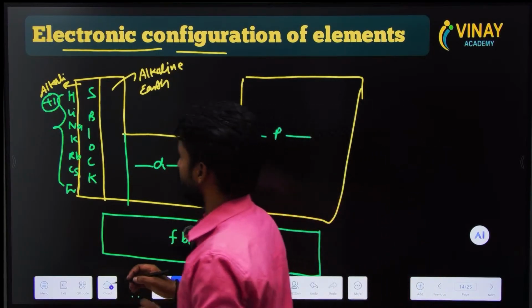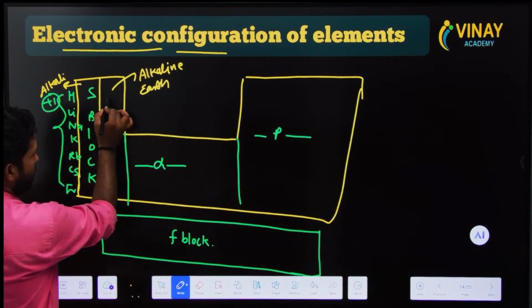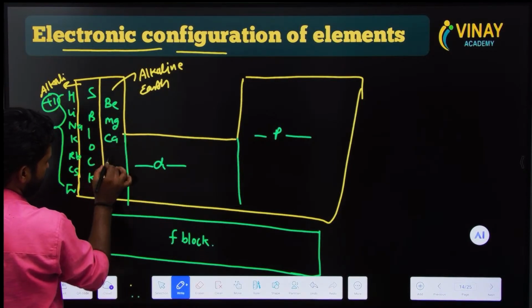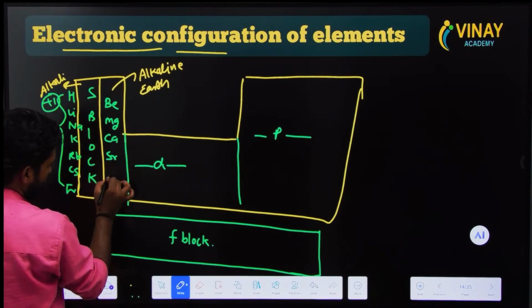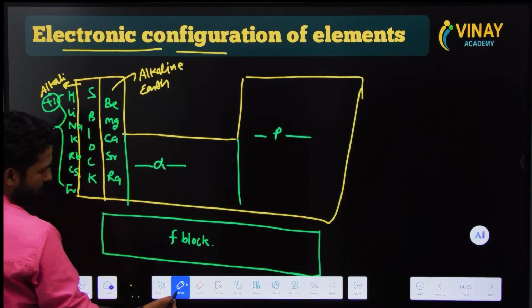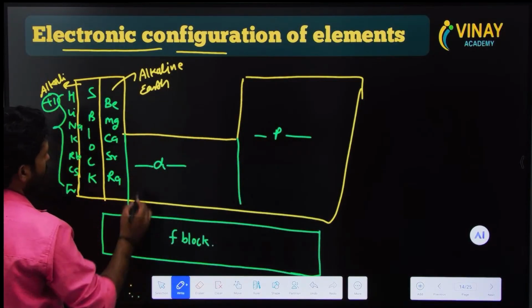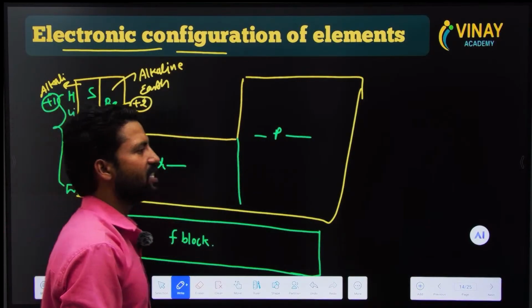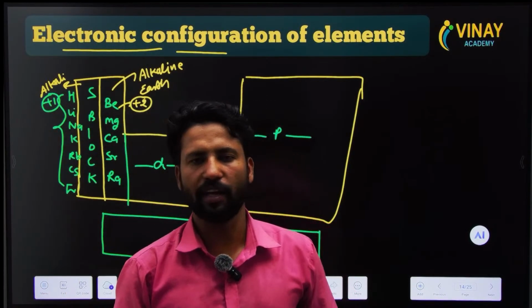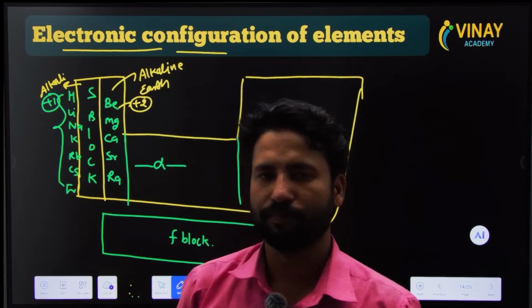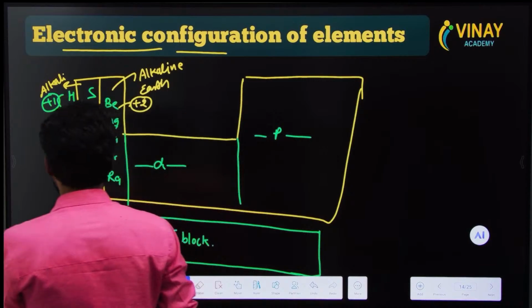Okay. If we see in group 2, that is beryllium, magnesium, calcium, strontium, and radium. If we configure the elements, then we will get the valence electrons, that is 2, oxidation state plus 2. What does that mean? They can donate 2 electrons. They can lose 2 electrons. So they are also metals. So basically, look at here.